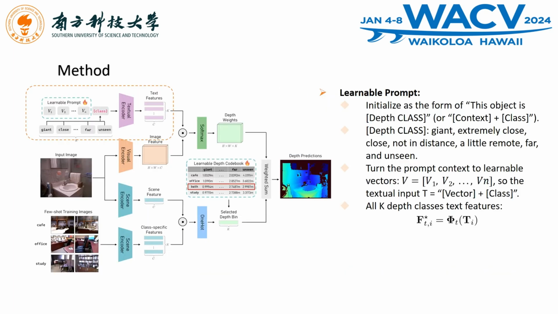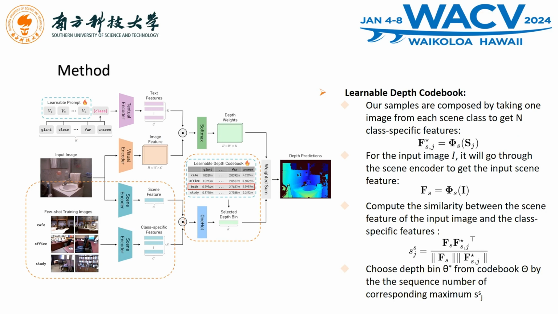The first part is the learnable prompt. We turn the prompt text into a learnable vector and then combine it with 7 depth classes. The textual input will be in the form of a learnable vector and depth classes. And all the text input will be put into the textual encoder, and we will get all the k depth classes' text features.